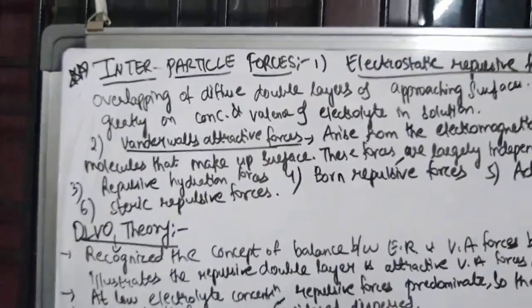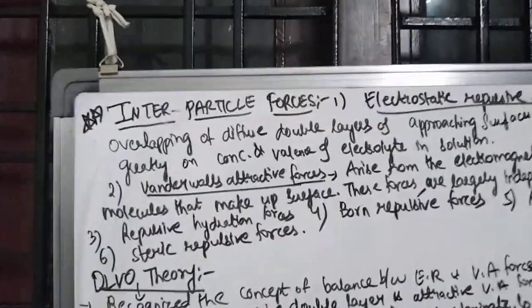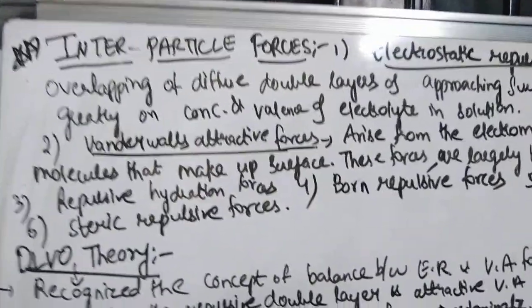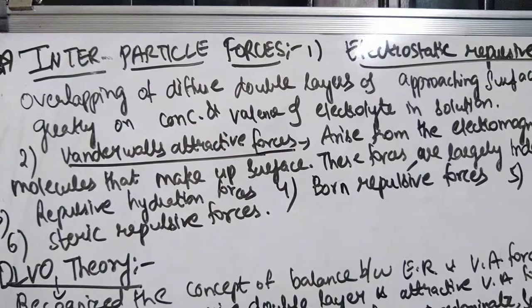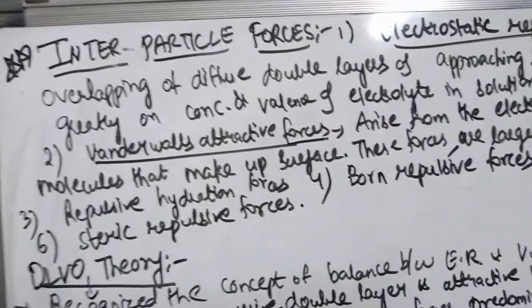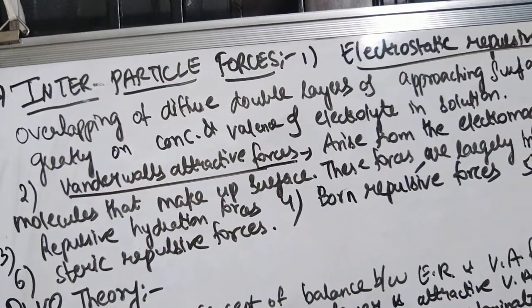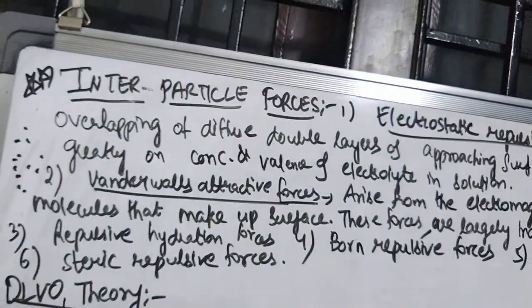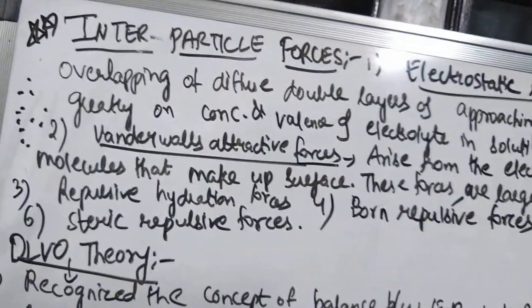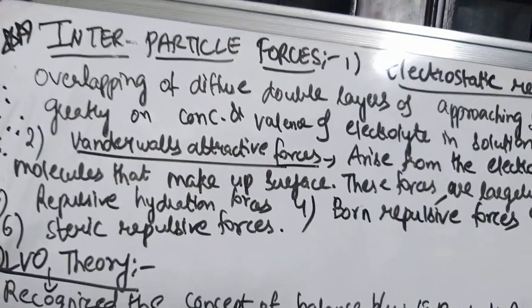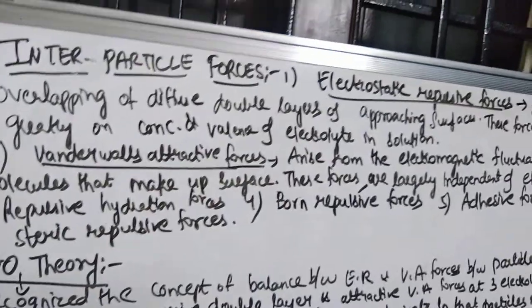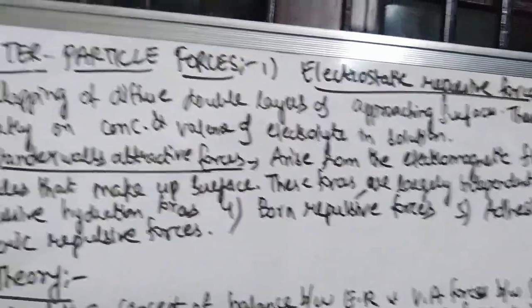So if they attract each other, then what will happen? All the individual particles will unite to form a flock or an aggregate, and such a system is said to be flocculated. But if the forces of the particles are such that the repulsive forces are excessive compared to the attractive forces, then the particles will repel each other and they will exist as separate entities. That is, they are remaining dispersed or they are in a deflocculated state. So dispersed is nothing but deflocculated. Flocculation is nothing but aggregation. The loose aggregates are also known as flocks, which are seen in a flocculated suspension.